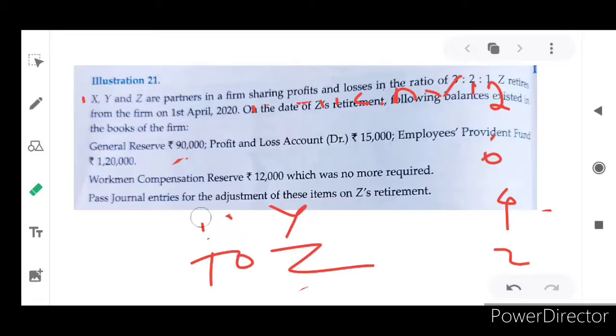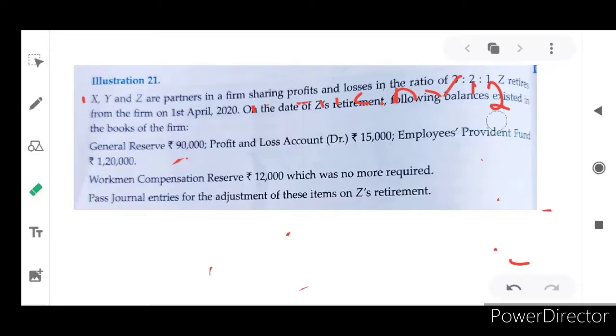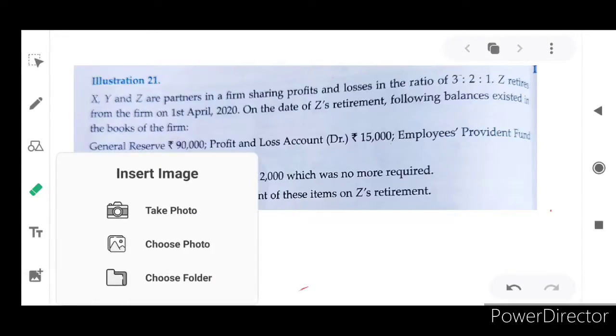Then apart from that, employees provident fund is an outside liability. As I told you already, it's an outside liability and it is not accumulated profit. So you have to be very careful in it. Hence, it is not distributed among the partners. Then, next illustrations we can discuss.